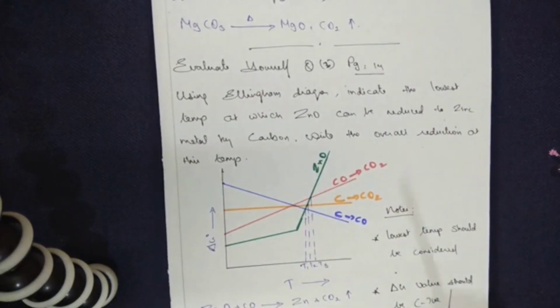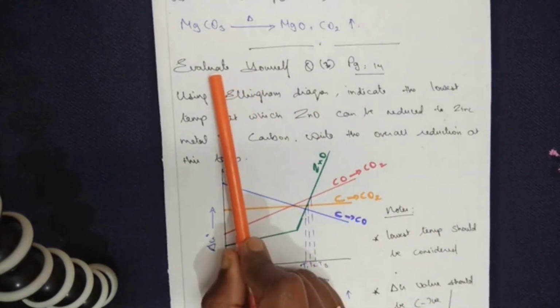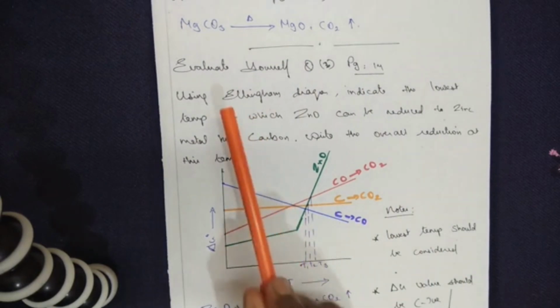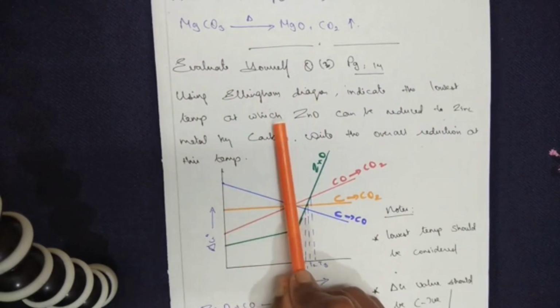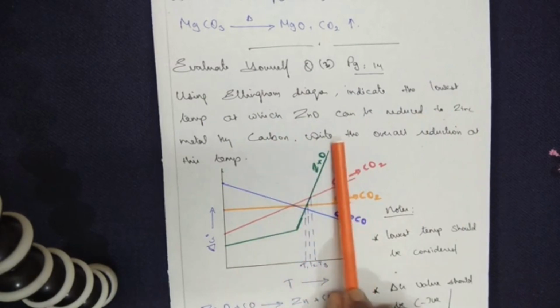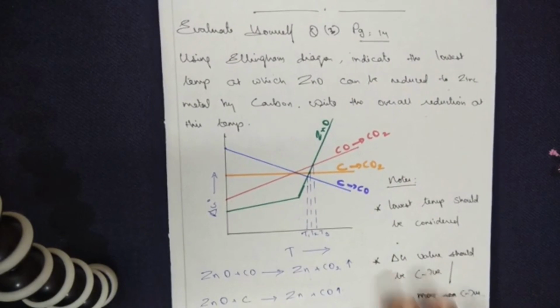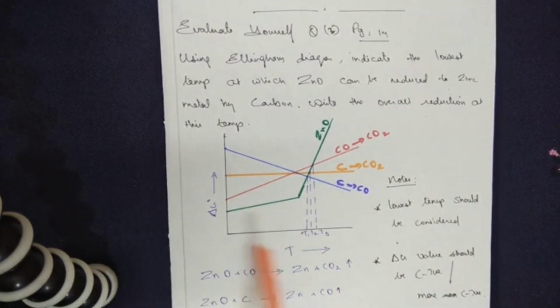Now we are moving on to a very important Ellingham diagram based question, Evaluate Yourself. Question number 3, taken from page number 14. Using the Ellingham diagram, indicate the lowest temperature at which zinc oxide can be reduced to zinc metal by carbon. Write the overall reduction at this temperature. To my best, I have given a clear diagram for you all. Now you know the Ellingham diagram is standard Gibbs free energy versus temperature. So I have done the x-axis marking and y-axis marking.